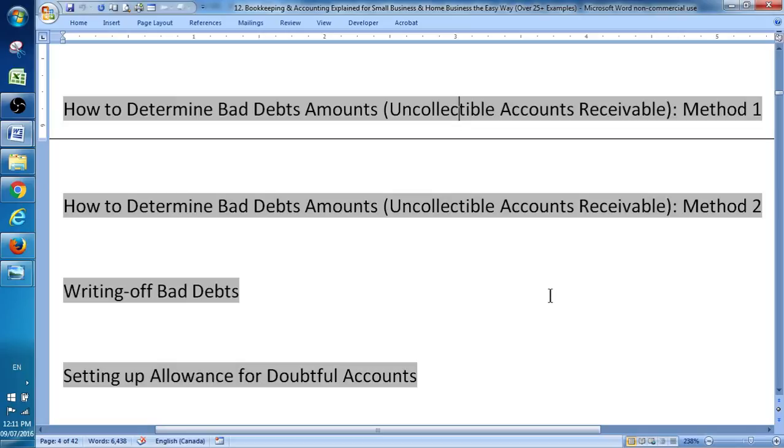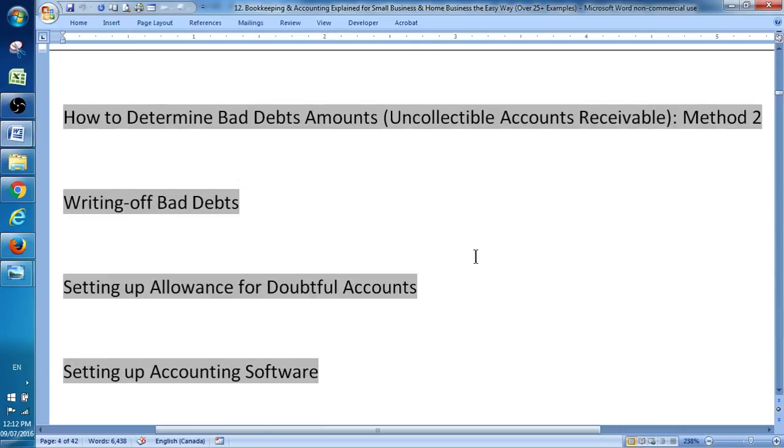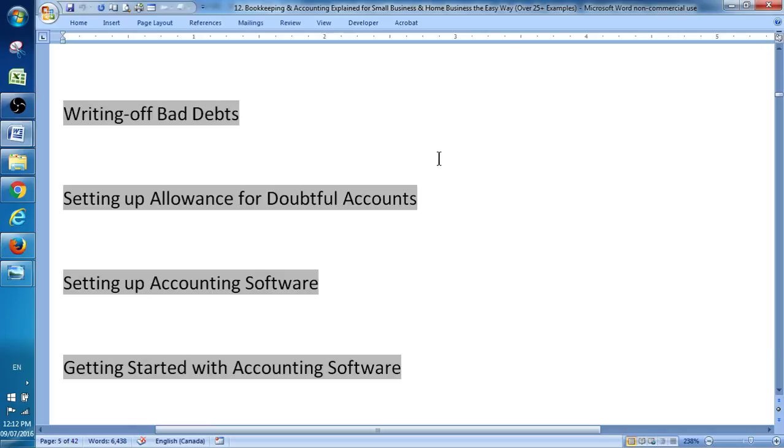And then I also talk about how to determine bad debts. Unfortunately, for most businesses, this is just a reality, and you have to just acknowledge that some customers are either unwilling or unable to pay what they owe you. So there are two ways to do that. You can write off bad debts directly, or you can set up an allowance for doubtful accounts. And I'll talk about how to do that.